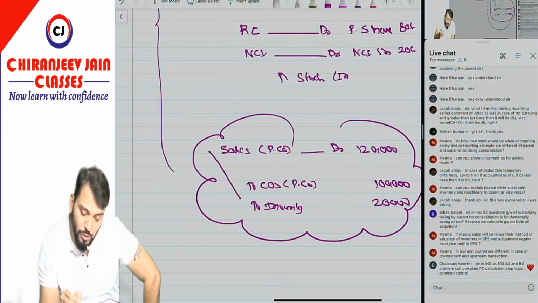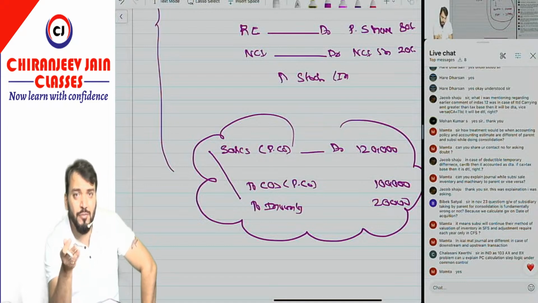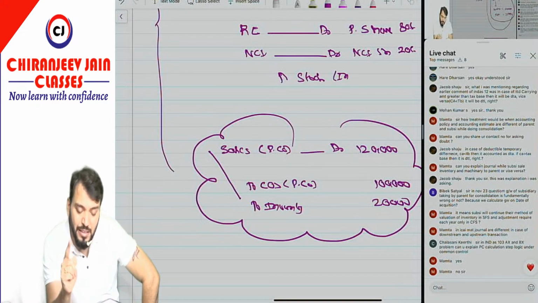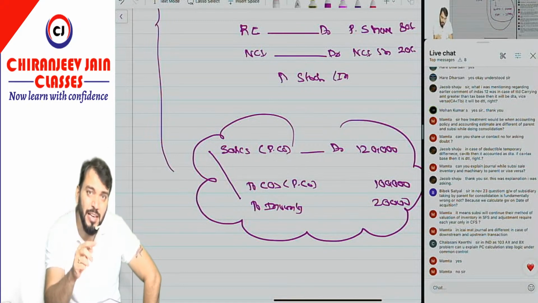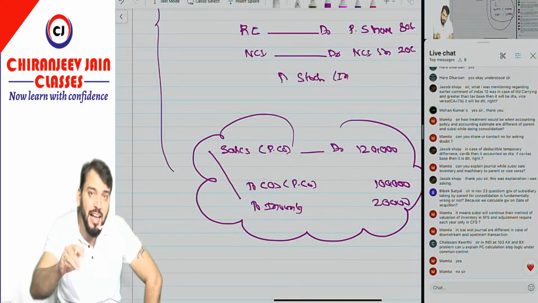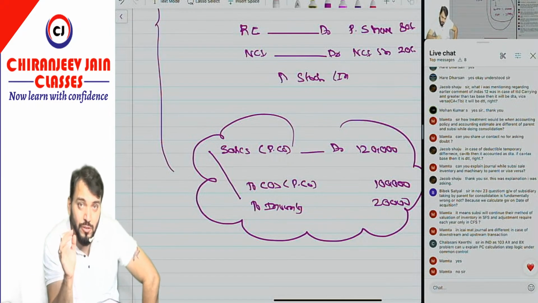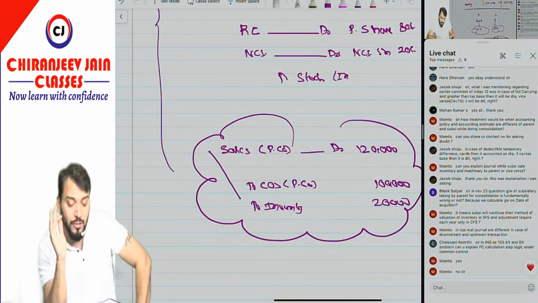Vivek says: Sir, in the November 2023 question, goodwill of the subsidiary company being taken by the parent for consolidation is fundamentally wrong. Of course, in my video also I have said that is wrong. Correct now. This November 2023 question I will explain in some other video. So give me some day. I will come with that video. Already I explained it when I released my suggested solution. But ICAI has given some other solution, so I need to explain the ICAI solution to you. If you want to listen to my November 2023 suggested solution, I released it before the ICAI suggested solution. If you want to go through that, you can go through that.